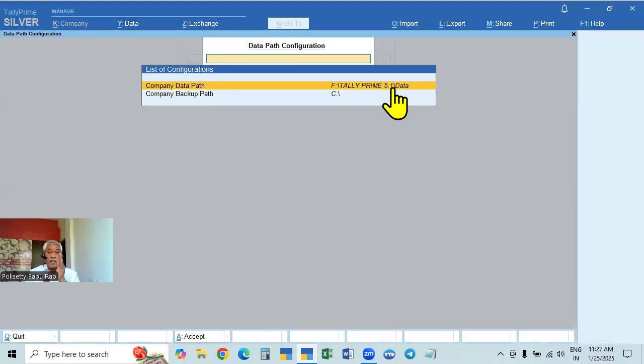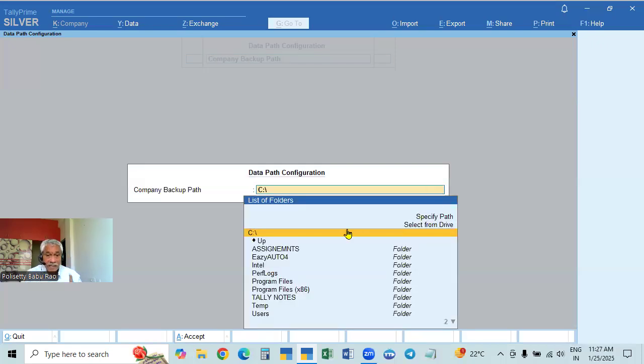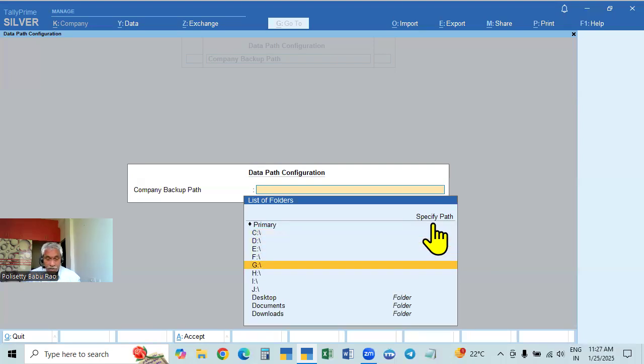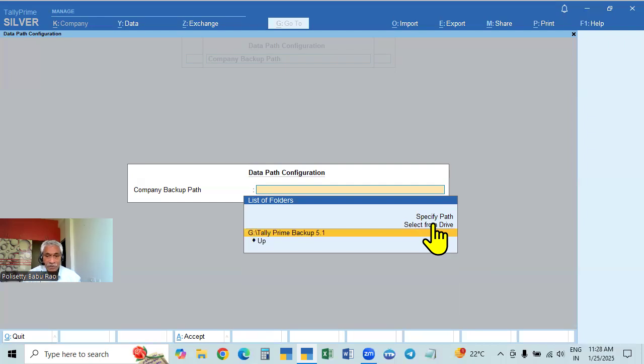And you want the backup data path. See, company backup path. Here you cannot type, so use the arrows. Down arrow, you enter. Here that backup path we have to give. So enter. If you come here also, in advance it is created. Now we have to select from data. So select from data, go to G drive, select the path. Like this, we have to do this. So it will come here, and if you enter, it will go up.